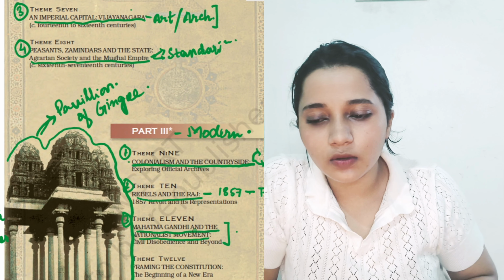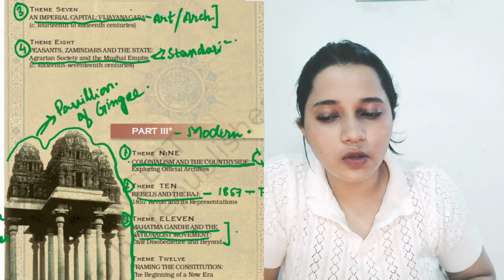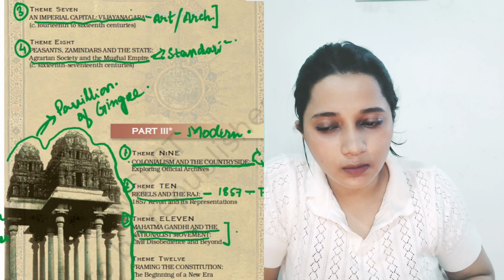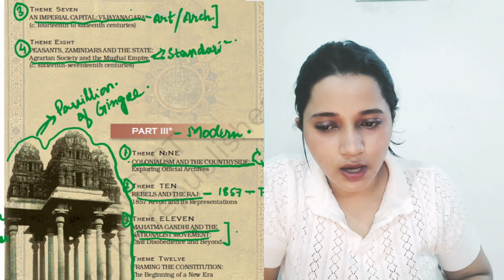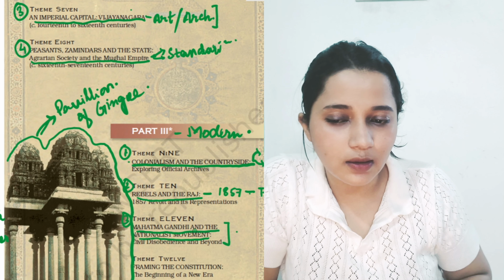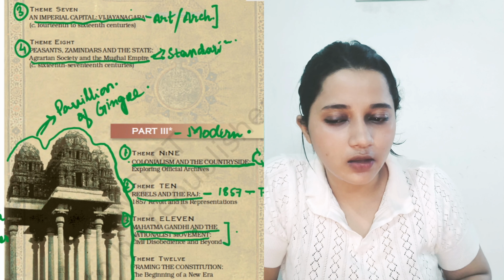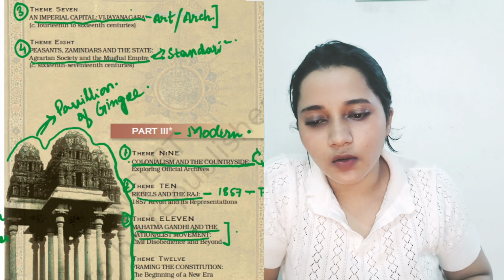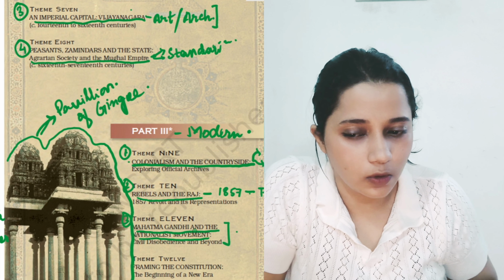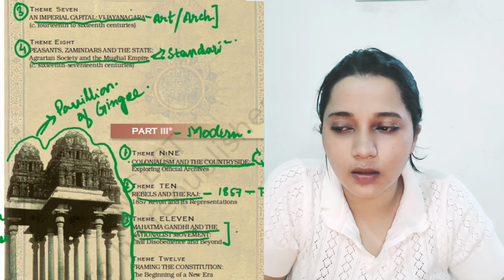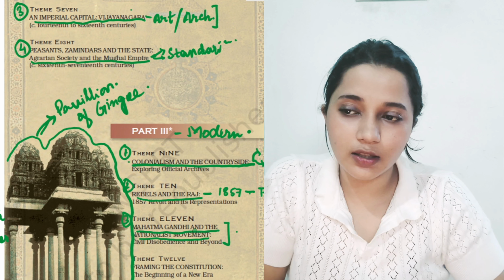The fourth chapter will be discussing the framing of the constitution, the beginning of modern India or independent India. The framing of the constitution has different debates that we'll be discussing. That is, whether India should have Hindi or English as its official language, whether India should be a federal country or a unitary country, and so forth. That's the content part and basic layout of what we'll be discussing in the history NCERT.